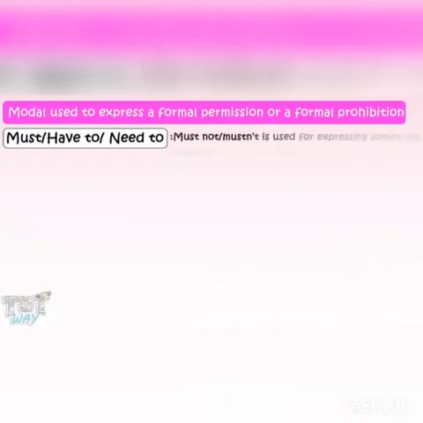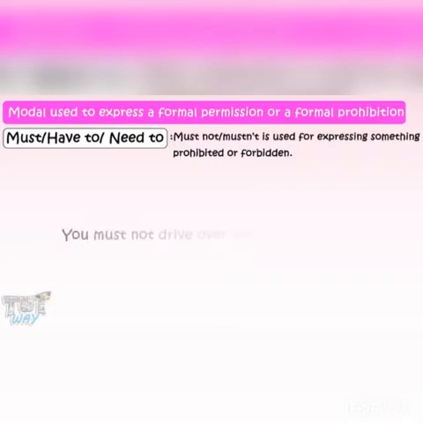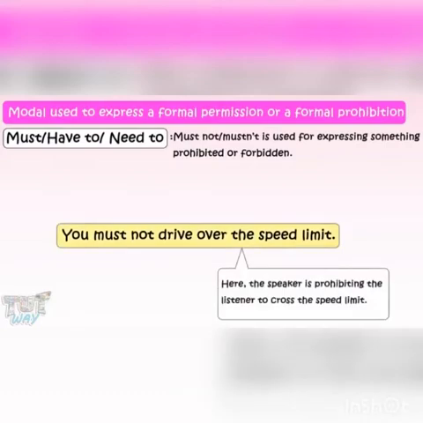Must not is used for expressing something prohibited or forbidden. You must not drive over the speed limit. Here, the speaker is prohibiting the listener from crossing the speed limit.